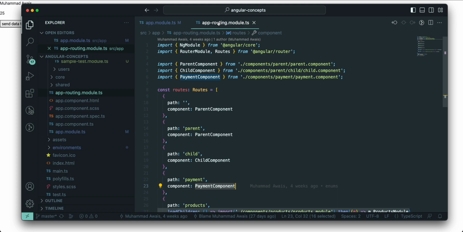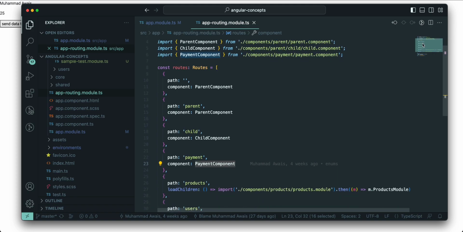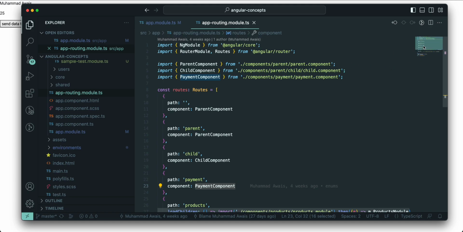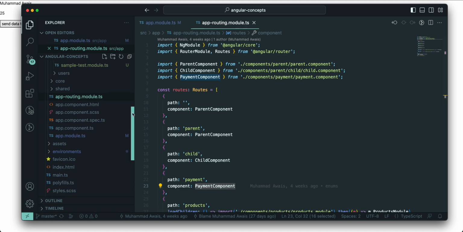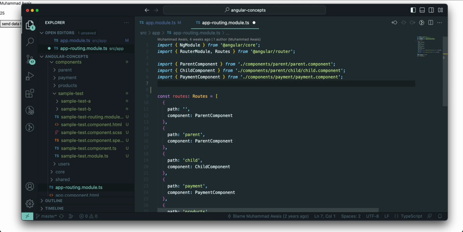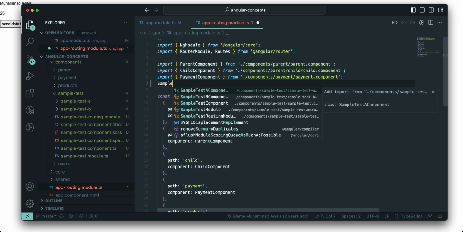Now in app.routing module, what we have to do is take the first component we have, which is this one, the sample test component. I can go to my routing file and write it here, the sample test component.